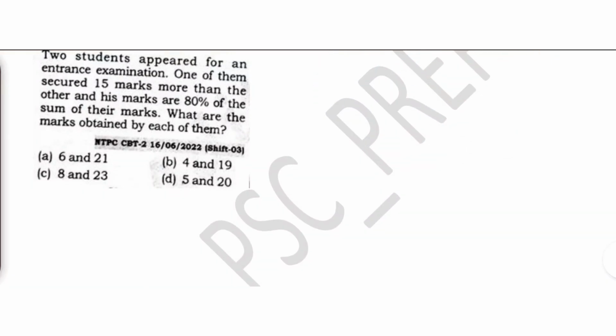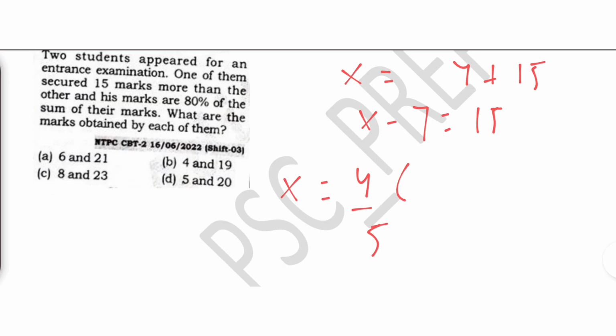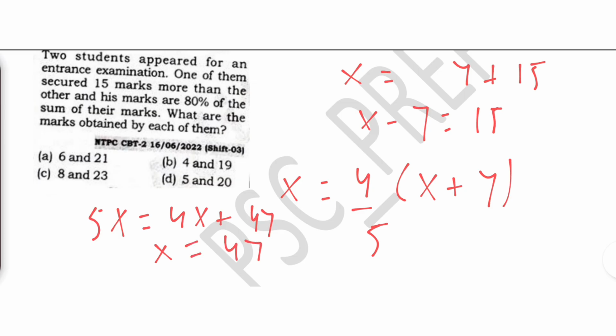Two students appeared for an entrance exam. One of them secured 15 marks more than the other, and his marks are 80% of the sum of the marks. Okay, there are two students, X and Y. X got 15 marks more. So x minus y is nothing but 15. Also, X's marks is 80%, which is 4 by 5 of the sum of the marks. Okay, so what is this? 5x is 4x plus 4y.